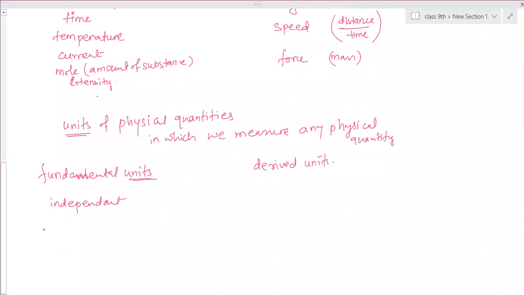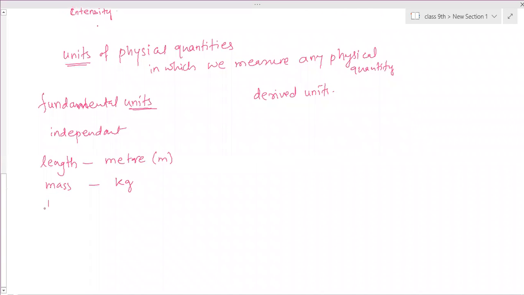First one, for length, we write the standard unit as meter. It is written as m. Then mass is kg, kilogram. Time, the unit of time in which we measure is second. Temperature is Kelvin. Then current is ampere. Ma'am, Kelvin is a unit? Yes, the SI unit is Kelvin.